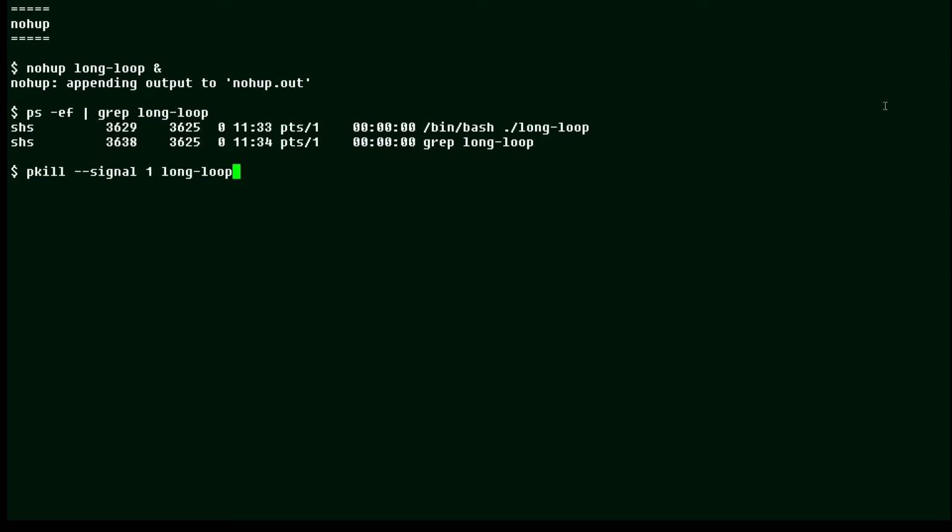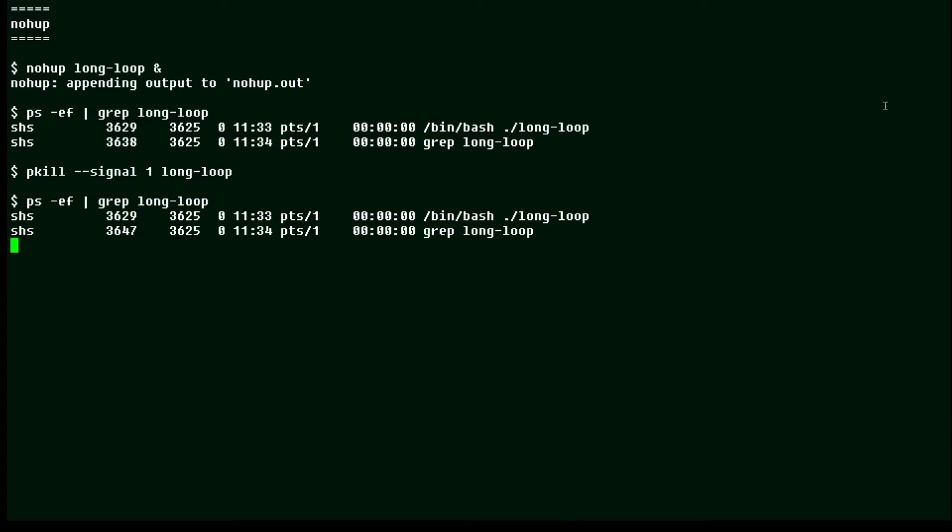But to show you how that works, I'm going to send the same signal to that process, and then I'm going to see whether it's running, and it still is running. Now, on the other hand, if I sent it a stronger signal, a 9 instead of a 1, then it would go ahead and kill long loop. So you can kill a process if you need to, even if it's running with nohup.